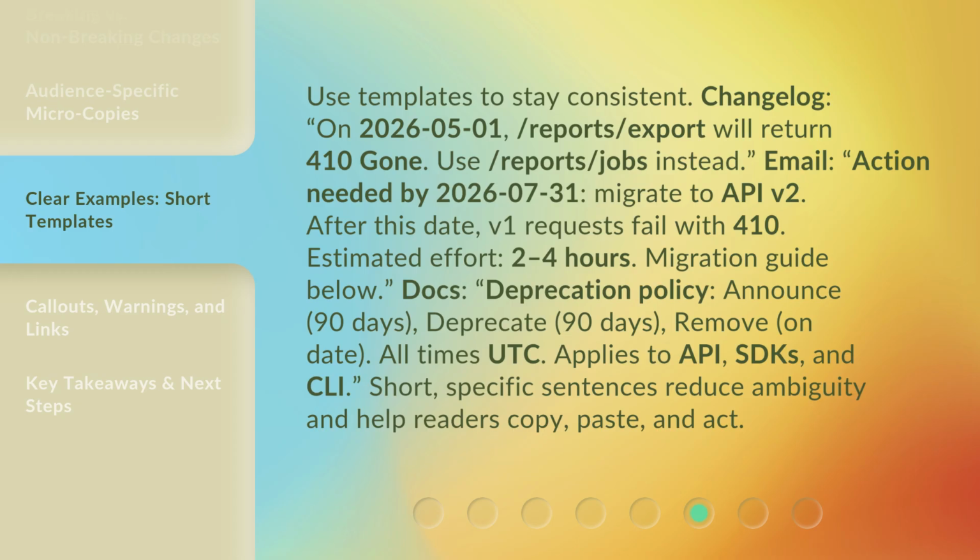Estimated effort, 2 to 4 hours. Migration guide below. Docs: deprecation policy. Announce 90 days. Deprecate 90 days. Remove on date. All times UTC. Applies to API, SDKs, and CLI. Short, specific sentences reduce ambiguity and help readers copy, paste, and act.